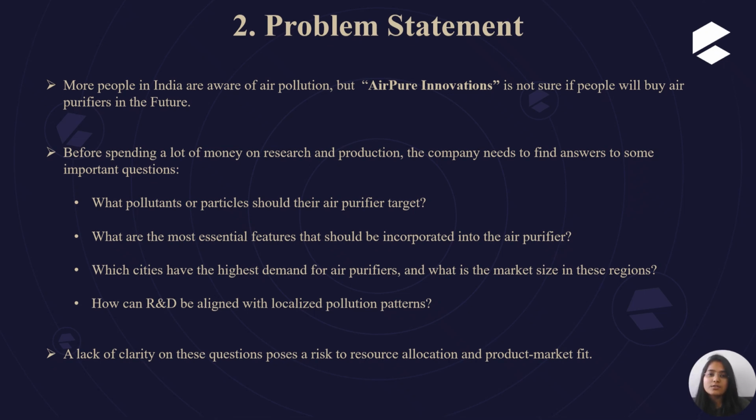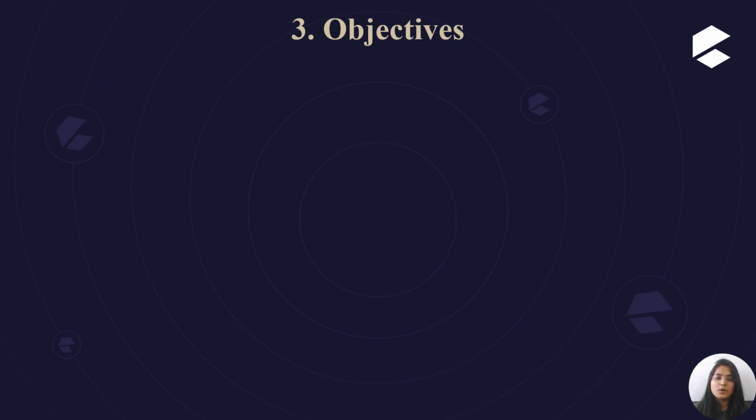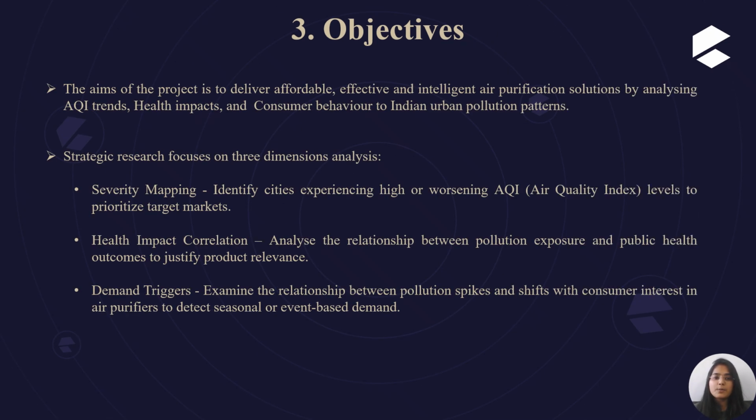Now let's move on to the objectives of the project. The aim of the project is to deliver an affordable, effective, and intelligent air purification solution by analyzing AQI trends, health impact, and consumer behavior according to the Indian urban pollution pattern. There are three main dimensions of analysis for the research.